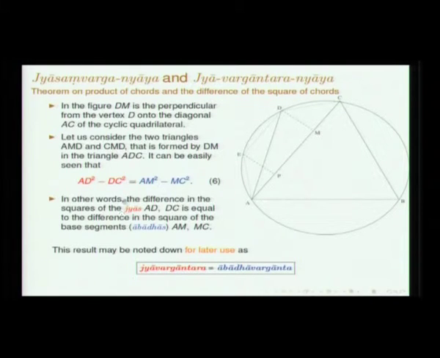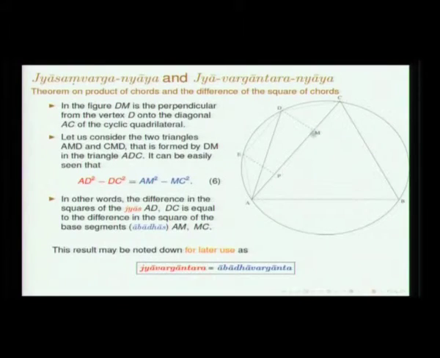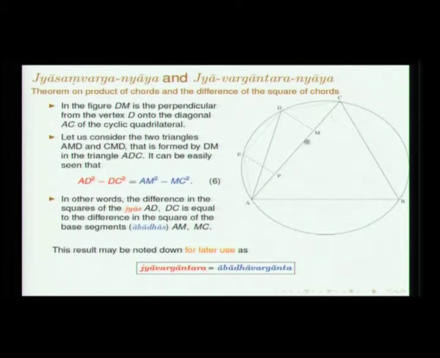Fine. In other words, if you had seen earlier the discussion on abadhantara, these 2 segments AM and MC are called abadhas. AD and DC are 2 jyas, so chords, full chords. AD square minus DC square is the jya vargantara. So, the difference in the vargas of the jyas is equal to the difference in the abadhas.